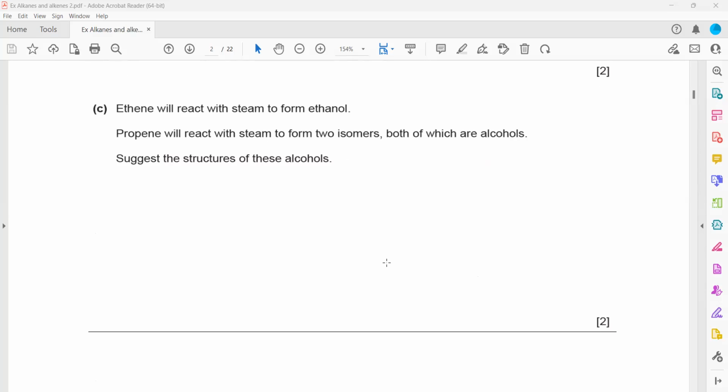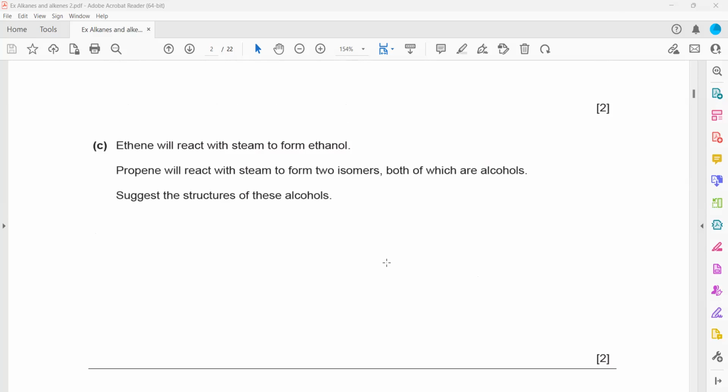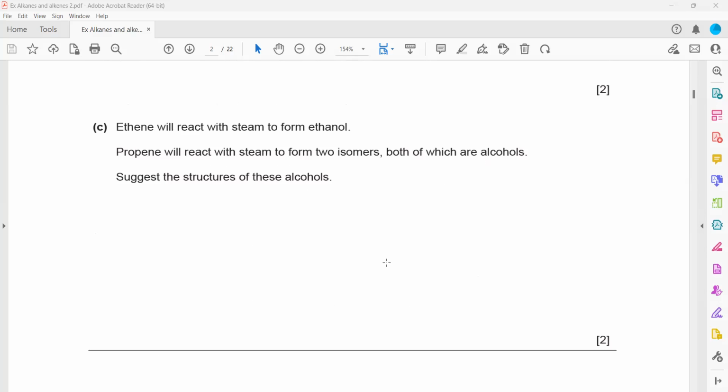Then ethene will react with steam to form ethanol. Propene reacts with steam to form 2 isomers, both of which are alcohols. So we have to draw propene reacting with steam. What will be the product if propene reacts with steam? Propanol. And it might be propan-1-ol, meaning the OH might be attached to the first carbon, or it might be propan-2-ol. The OH might be attached to the second carbon. Both possibilities are there. The OH can be attached to any of the carbons. So we have to draw 2 isomers of these alcohols.